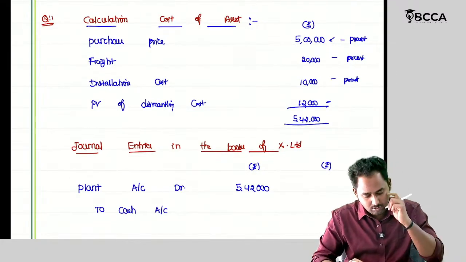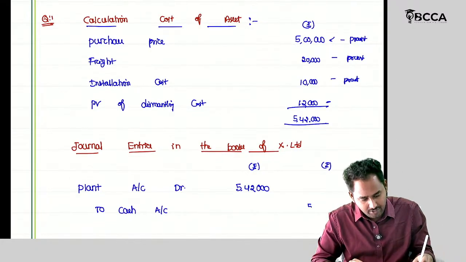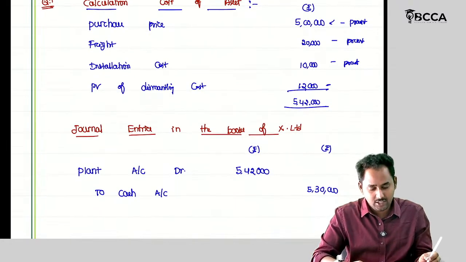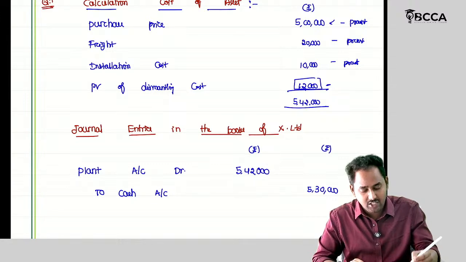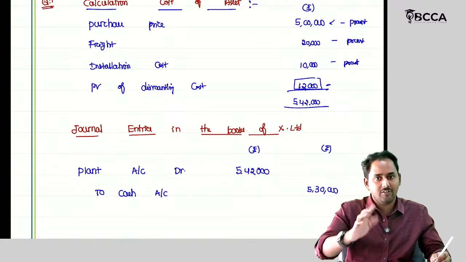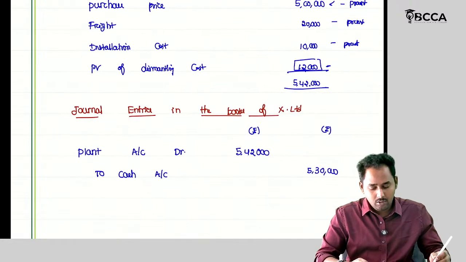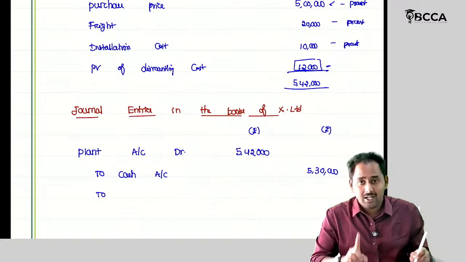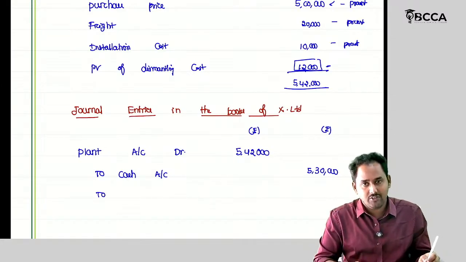So 5,30,000 is paid today in the form of cash. The remaining 12,000 we are deferring. I am going to pay it in the future. So I should record it as a liability.